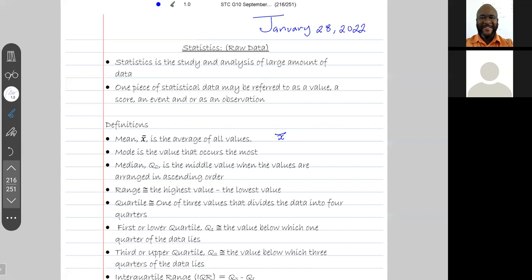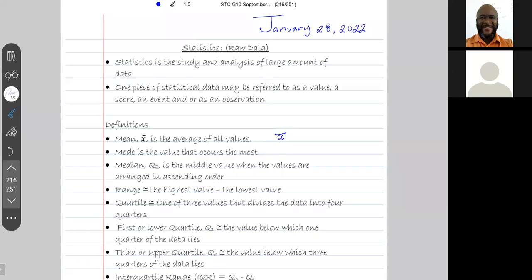All right, so again, the mean, X bar, is the average of all values. So you should all remember how you calculate average. Whenever someone says mean, they're talking about average. When you calculate average, it's the sum of all values divided by the number of values.